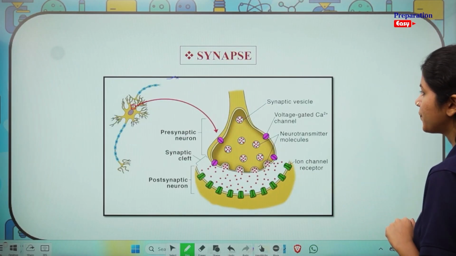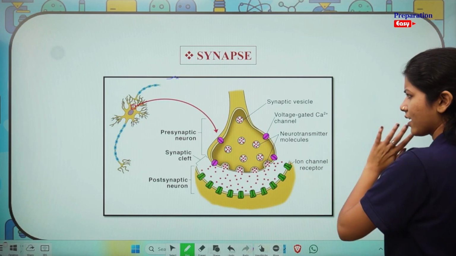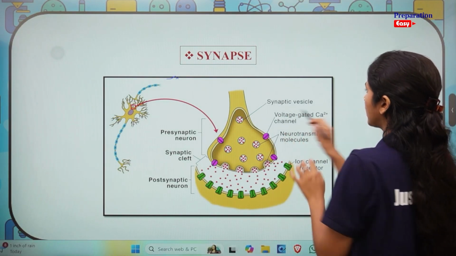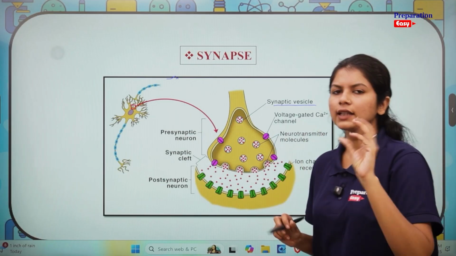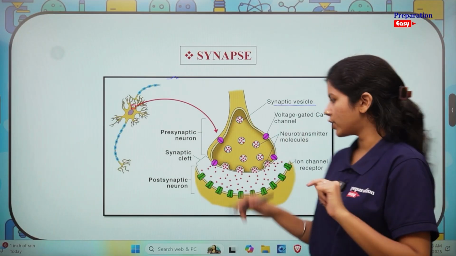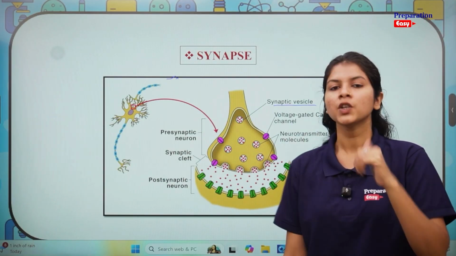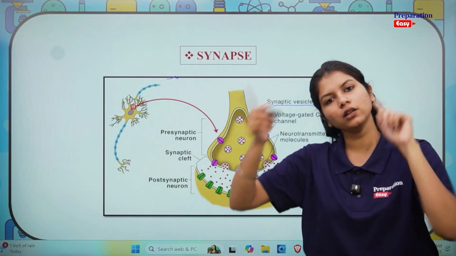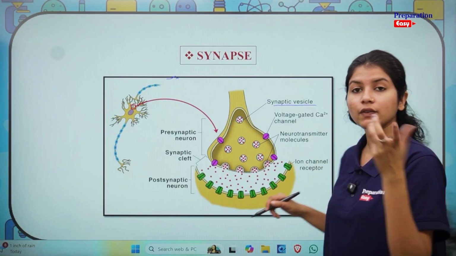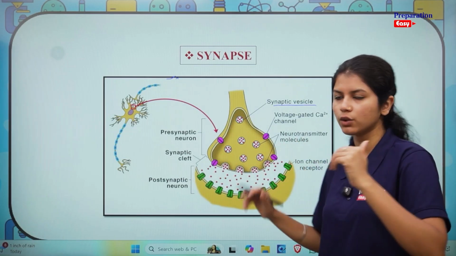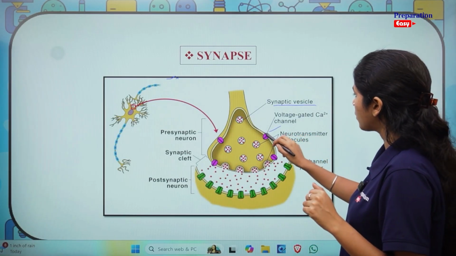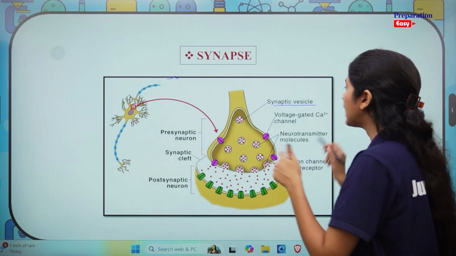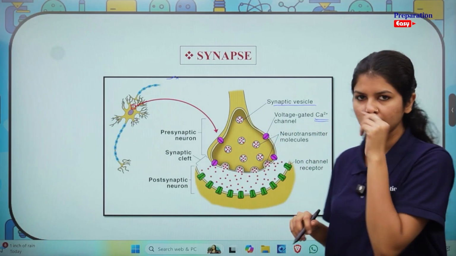Let's move ahead. Let's have a look at this diagram again. You can see there are synaptic vesicles over here. Vesicles are nothing but small sacs that contain some kind of substance. Here it could be a neurotransmitter. A neurotransmitter is any kind of substance that can act as a signal between two neurons. Just like we have hormones in our body, similarly we have neurotransmitters. These here are voltage gated channels and they open or close depending on the levels of calcium ions in the surrounding fluid.